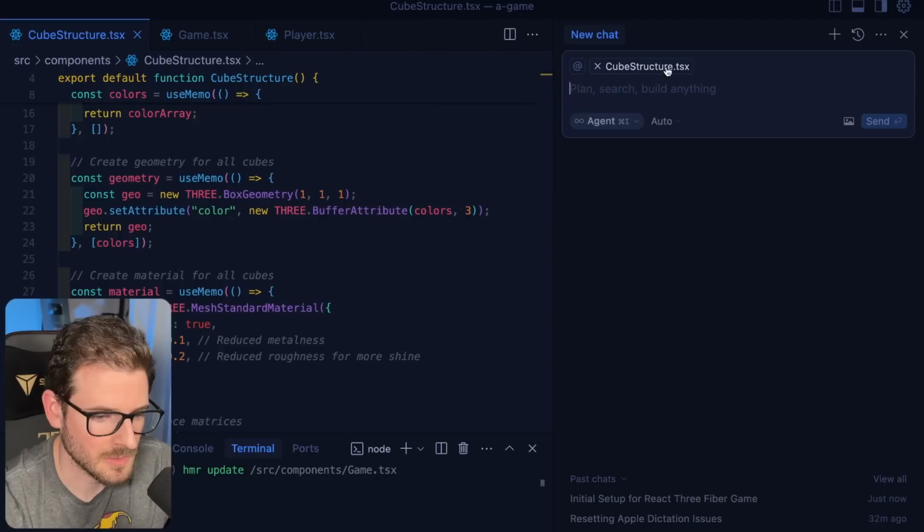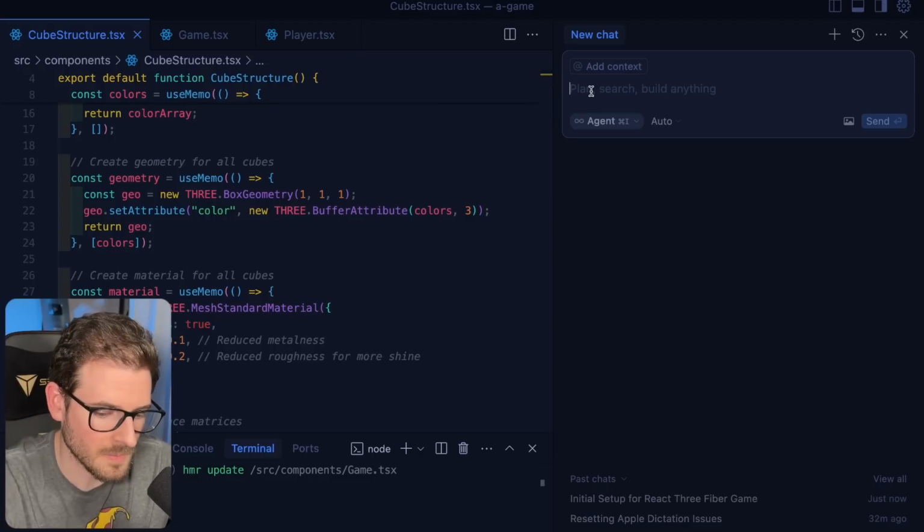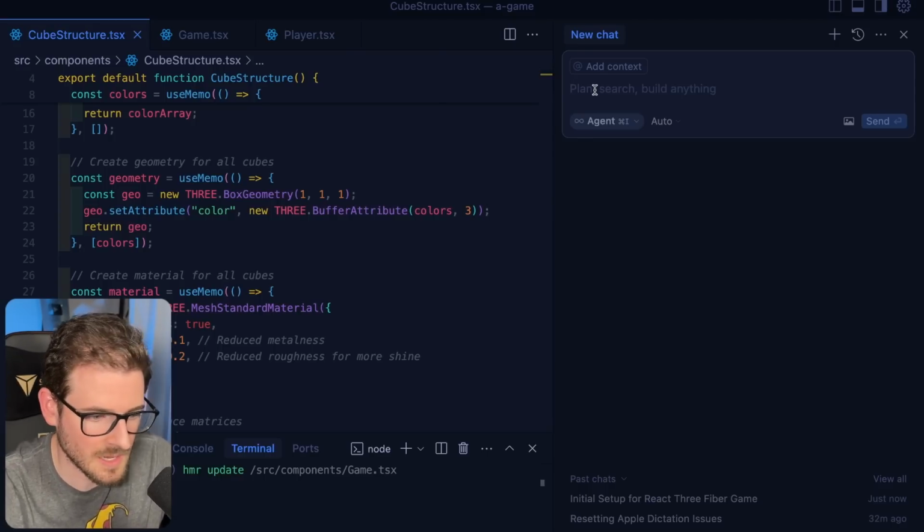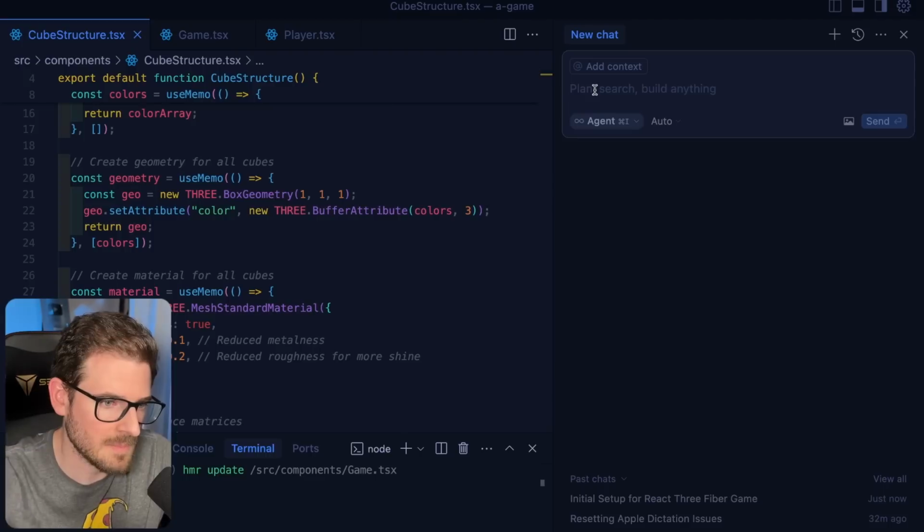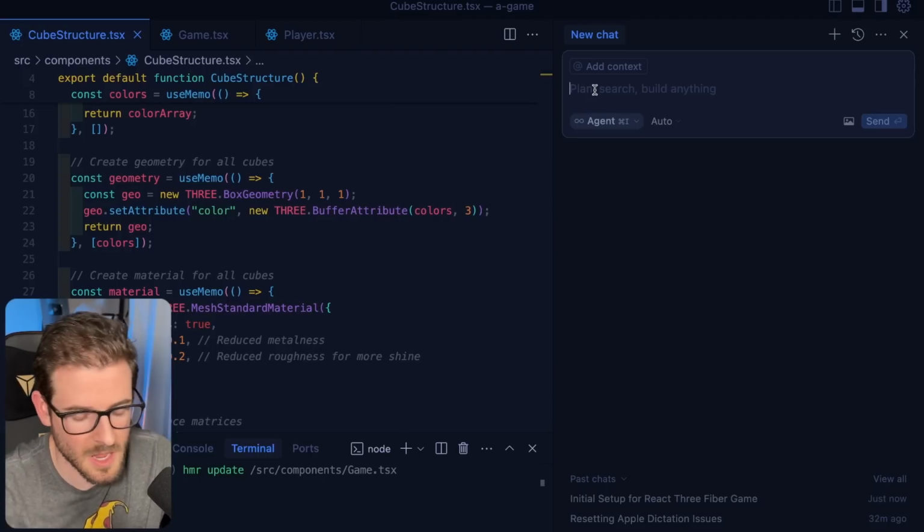Now, another thing that I've done before is make a whole brand new chat because I'm like, dude, you just can't seem to get this correct. So I can make a brand new context window so that it hopefully doesn't know about the stuff I was just talking about. Sometimes this makes stuff worse. Sometimes it makes it a lot better because it has a clean, fresh memory and it knows how to find stuff that's relevant versus having really old code in its context. That's just what I think.